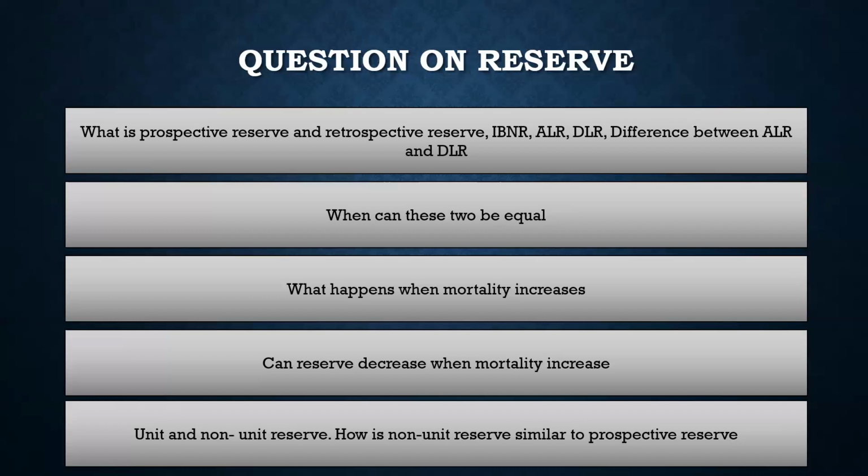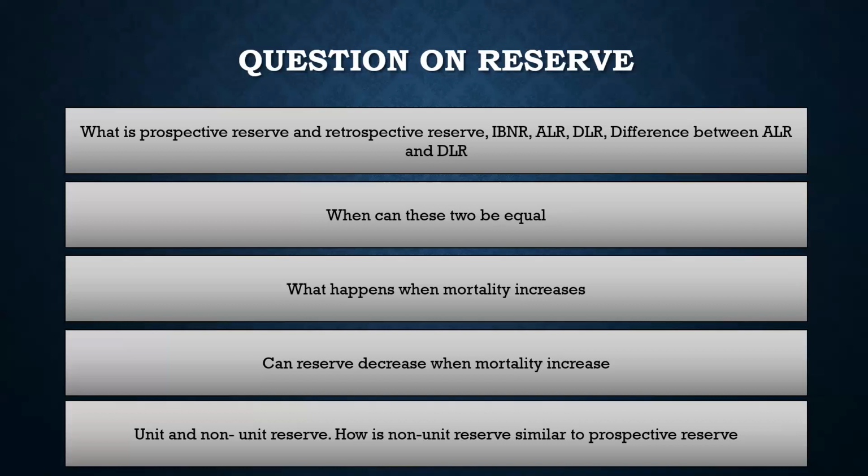Your sum assured is 10 lakh, unless it is a different type of product, like an increasing sum assured product or something like that. Otherwise, the sum assured will stay the same. So the value of benefit will not change. What will change would be the assurance factor.